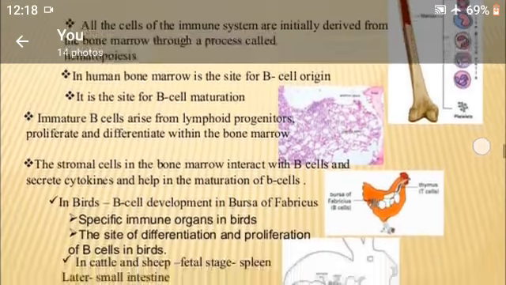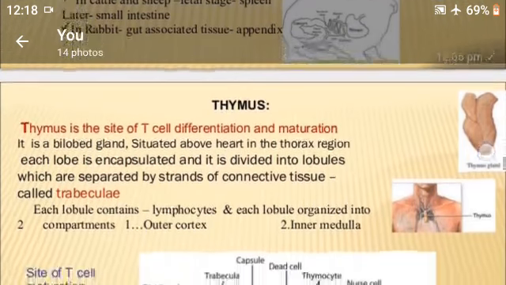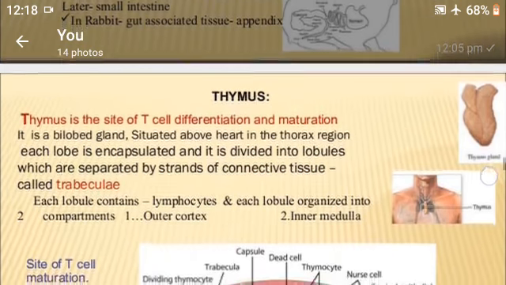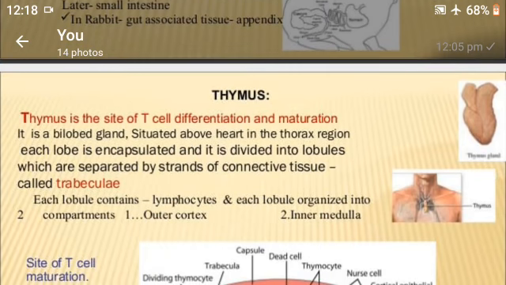Next, thymus. The thymus is the site of T cell differentiation and maturation. It is a bilobed gland situated above the heart in the thorax region. Each lobe is encapsulated and divided into lobules which are separated by strands of connective tissue called trabeculae, right?